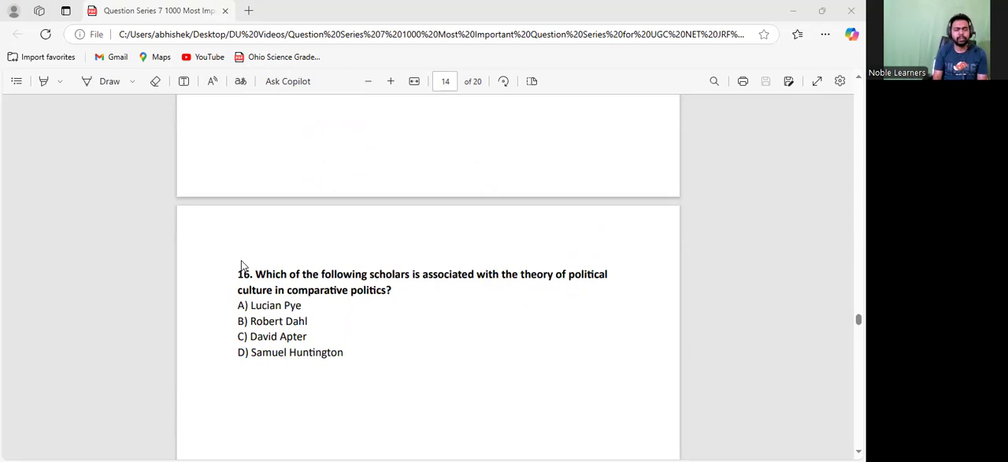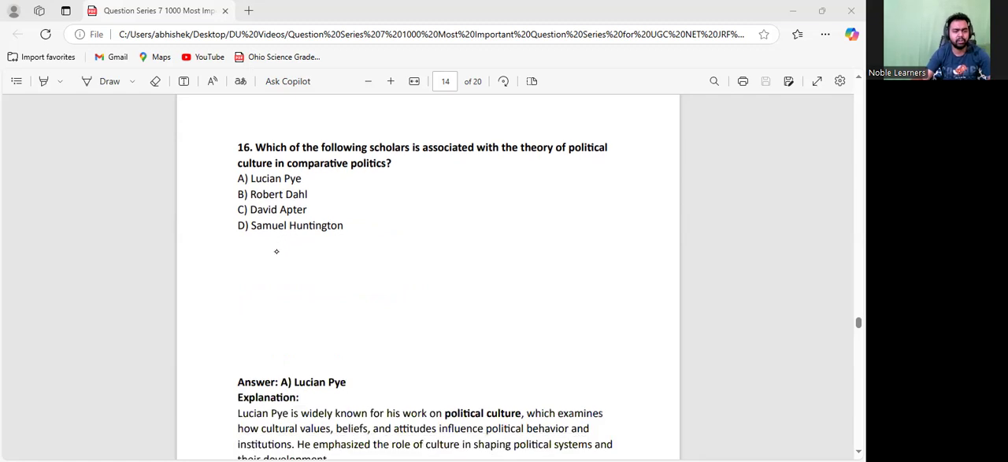Which of the following scholars is associated with the theory of political culture in comparative politics? See, actually, the theory of political culture for the first time was given by Lucian Pye. Later on, Almond and Verba explained political culture in a detailed manner. They talked about three kinds of pure cultures: the parochial culture, the subject political culture, and the participant political culture, also the civic political culture. Different mixes they talked about, right? But it is Lucian Pye who for the first time discussed political culture in comparative politics.